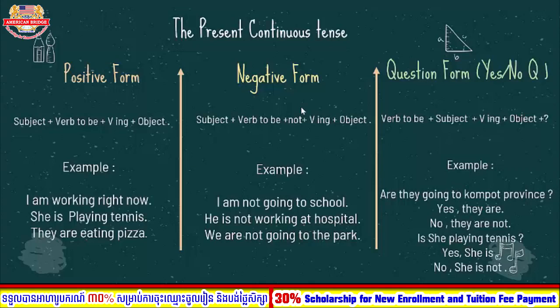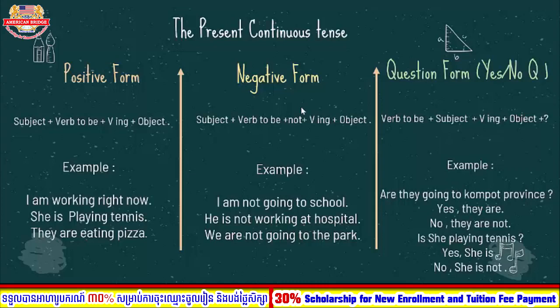Positive form, we have subject plus verb to be plus verb ing plus object, right? Okay, so for example, I am working right now. So I is the subject, am is the verb to be, and for the verb we need to add ing. That's why we need to put it as working, right? Right now is the time, it's present, right? Okay, so now let's go to the next one.